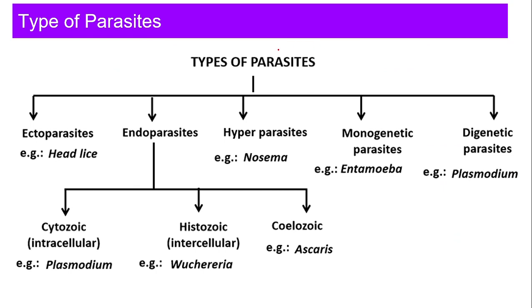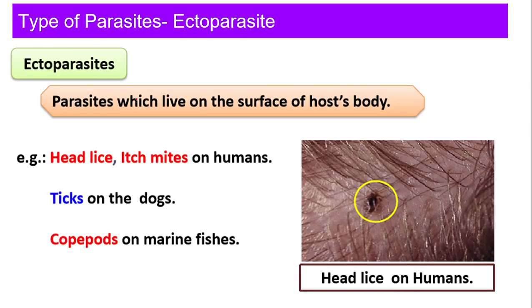Now, types of parasites. We have already drawn this table. If you have not drawn, please draw it. Types of parasite we are going to see: first ectoparasite, then endoparasite, hyperparasite, monogenetic and digenetic. Under endoparasite, we are going to study cytozoic, histozoic and coelozoic. Let's begin. Ectoparasite is the parasite which lives on the surface. Ecto means outer. So it lives on the surface of the host body. For example, head lice, itch mites, ticks and copepods on marine fishes. These are examples of ectoparasites.